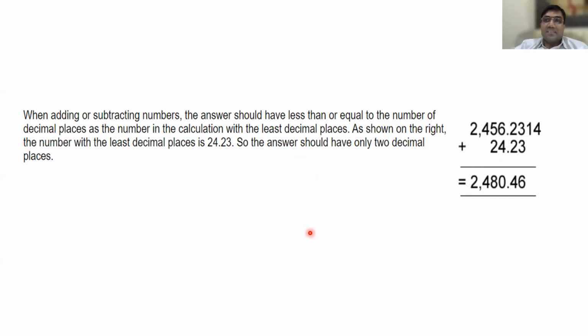These you need to practice. Okay, sir, I have a doubt, sir. Yes, please. Sir, but before you said that the answer should have the least significant number, like it should have 4, no, sir. Now the answer has 6 significant numbers. The answer should have less than or equal to the number of decimal places. So you can have less also, na?